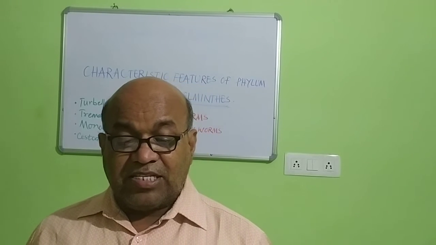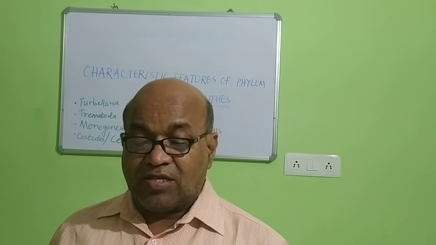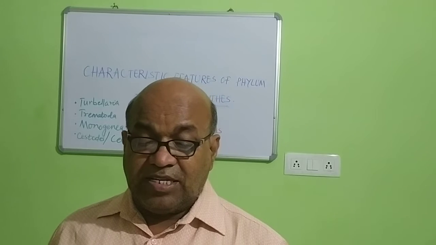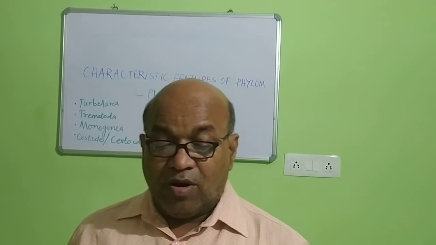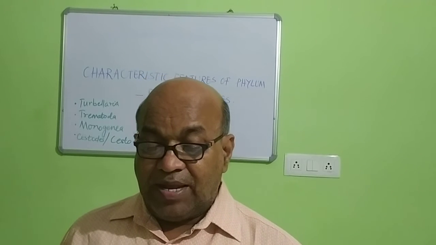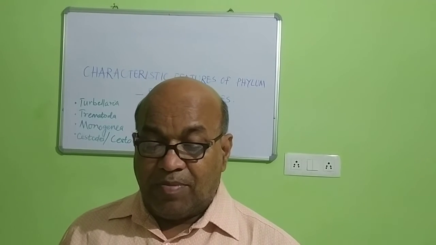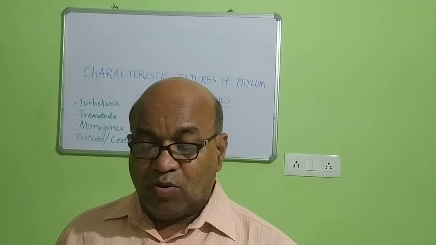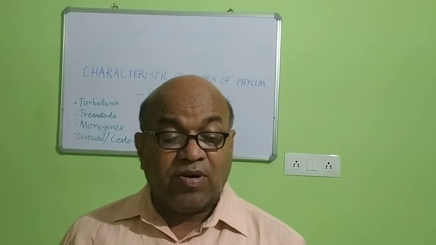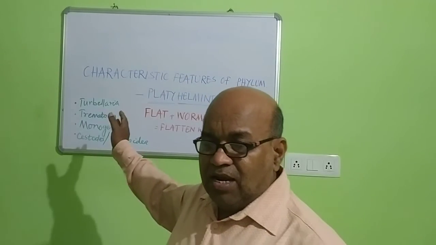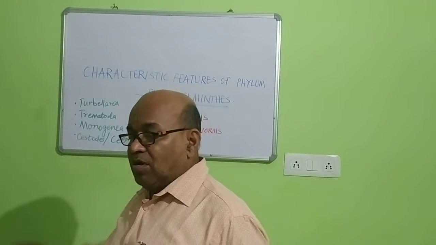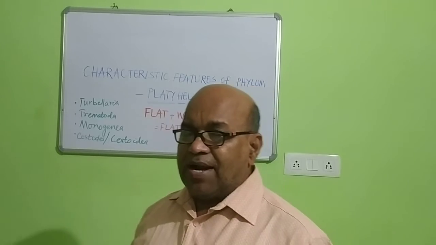Fertilization is internal, may be cross or self, and development is direct or indirect, usually indirect in the endoparasitic forms, with a complicated life cycle involving many larvae and hosts. And this is the total description of the general characters of the Platyhelminthes group of organisms, with a good element of the phylum Platyhelminthes.